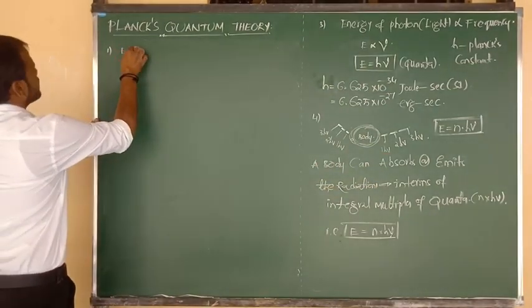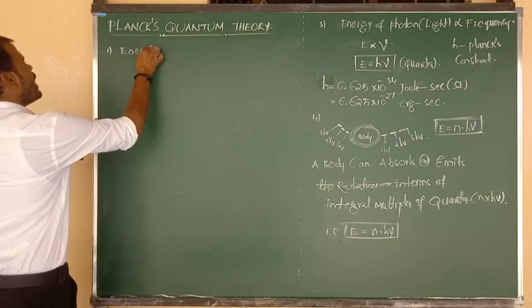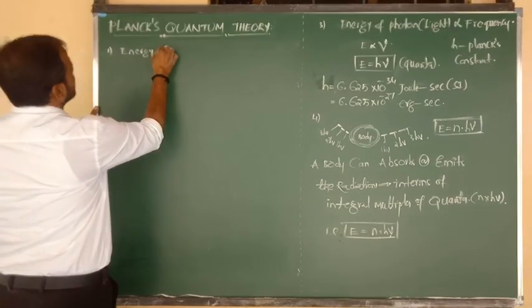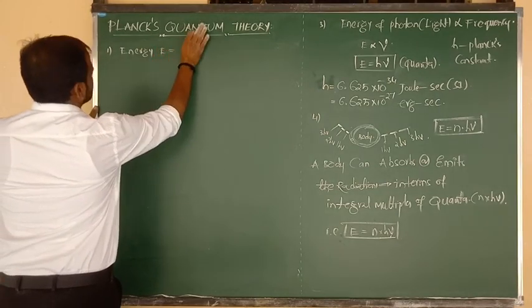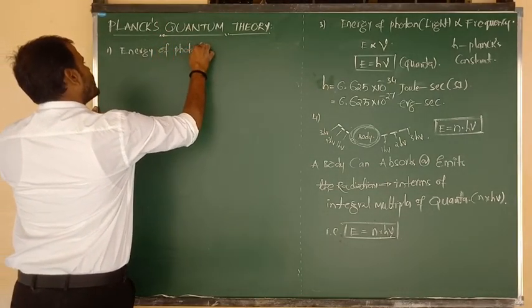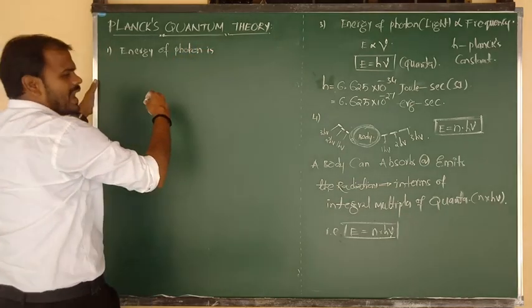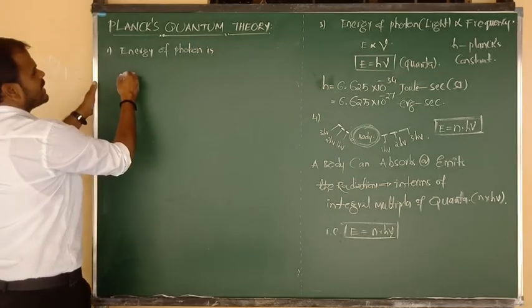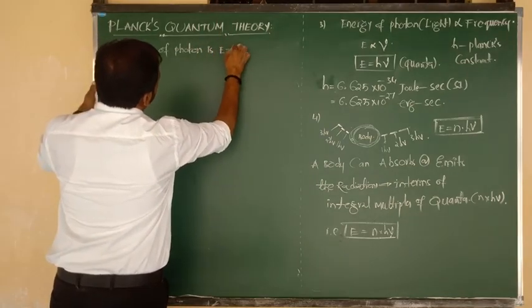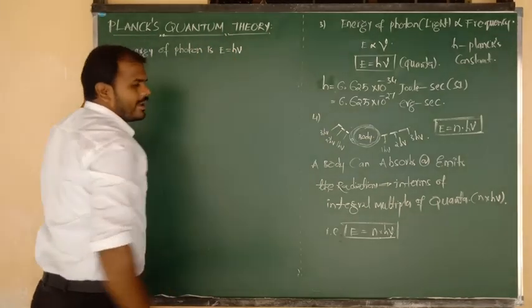So the first one: the formula to calculate the energy of light or energy of a photon. Clearly I am writing the statement here: energy of a photon, or energy of light. What is the formula? We can write that E is equal to h nu.